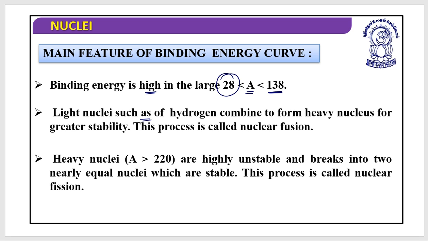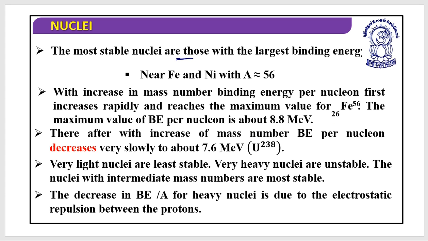Light nuclei such as hydrogen combine to form a heavier nucleus for greater stability, and this process is what we call nuclear fusion. Heavy nuclei, with A greater than 220, are highly unstable, and they break into two nearly equal, stable nuclei. This process is what we call nuclear fission. So the most stable nuclei are those with the largest binding energy. They are nearly iron or nickel with approximately A equal to 56.